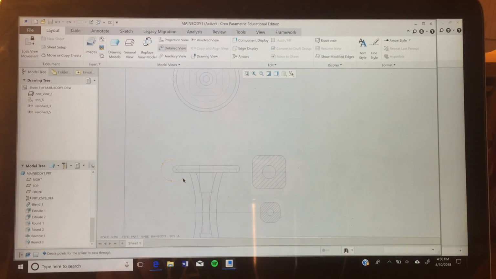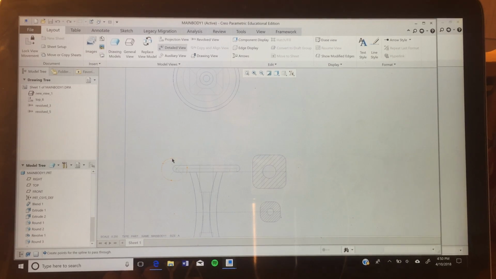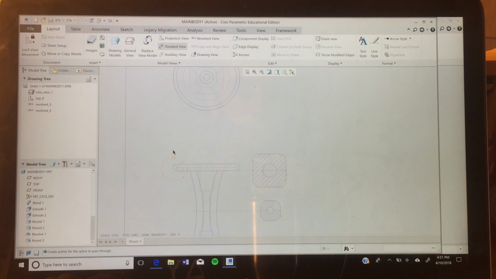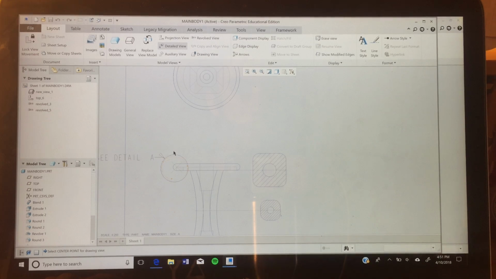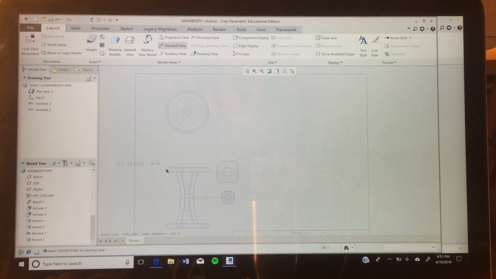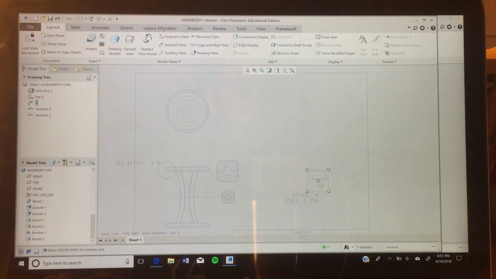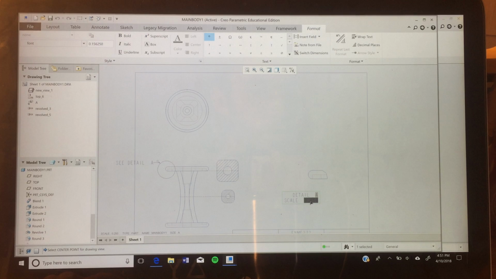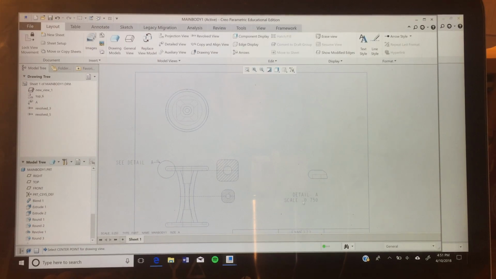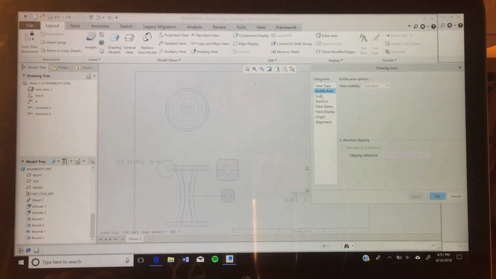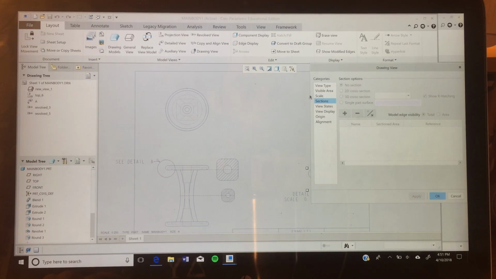Okay, keep making that spline. Then once you're done, once you've closed it up, you hit your cursor. There we go. See, detail A. Now we can click it, take it over here. We're going to make it a scale of something more than that. We're going to make it scale of 2 because it's kind of small.